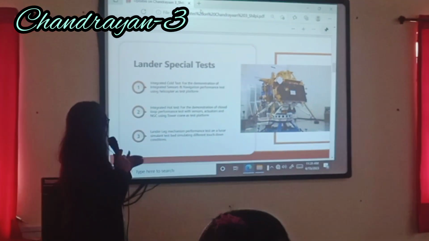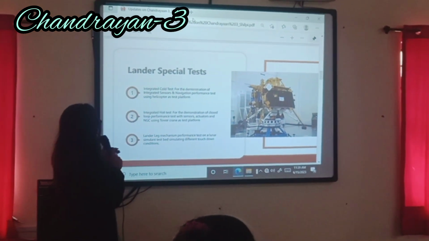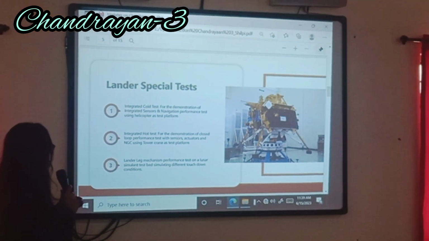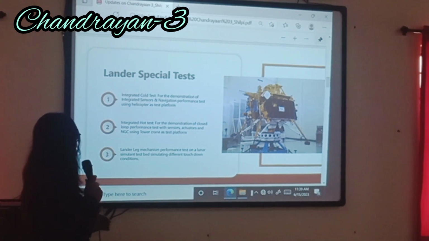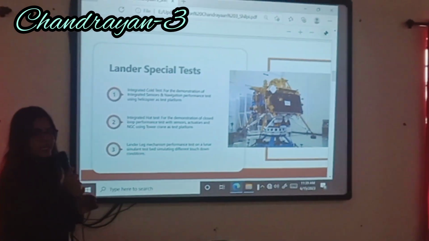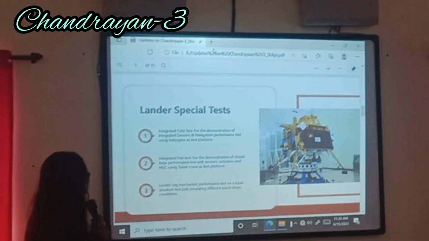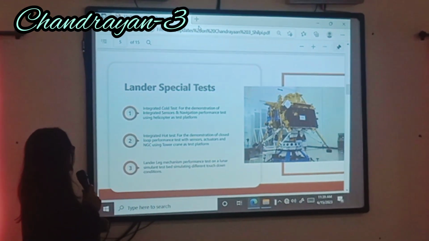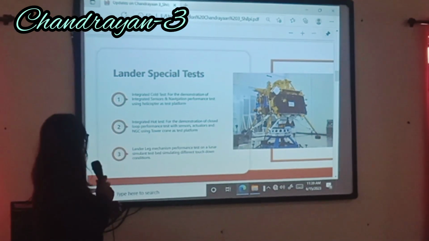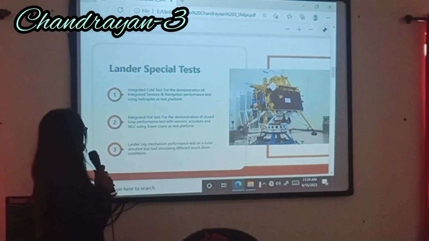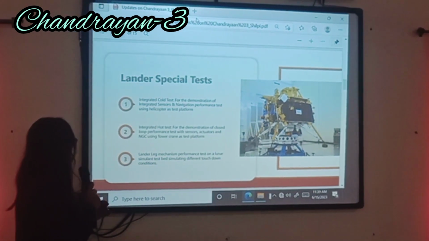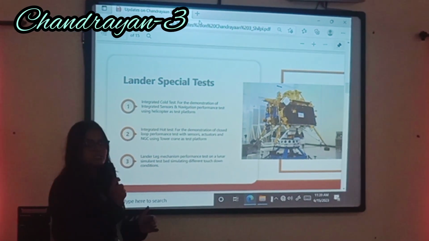One is the integrated cold test for the demonstration of integrated sensor and navigation performance test using a helicopter as a test platform. Second is the integrated hot test for the demonstration of closed loop performance test with sensors, actuators and NGC using a tower crane as a test platform.